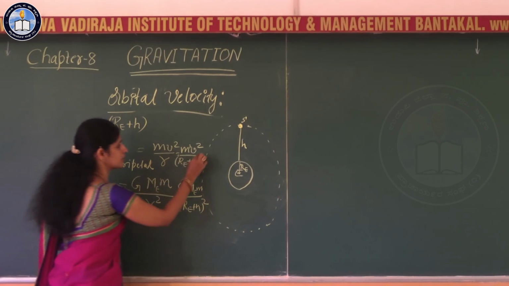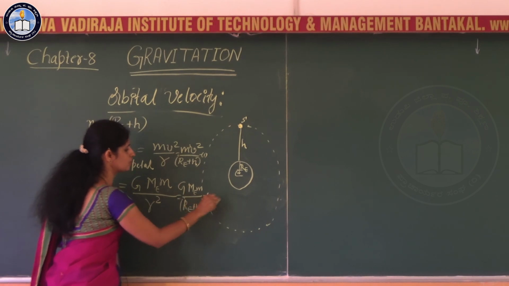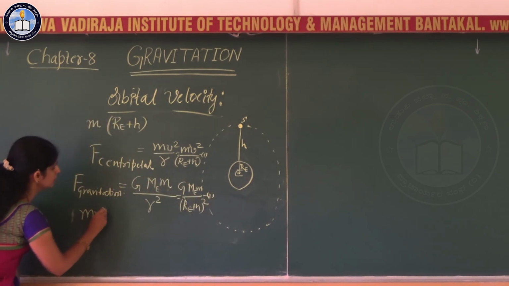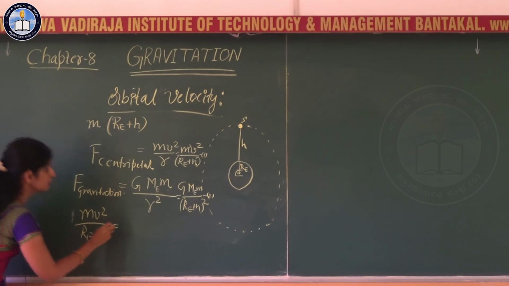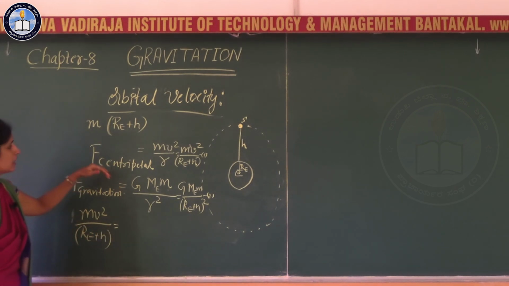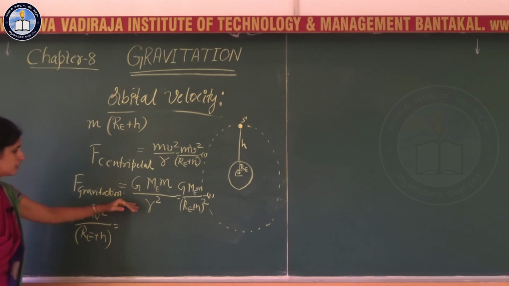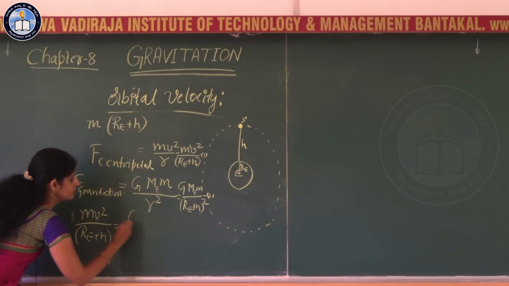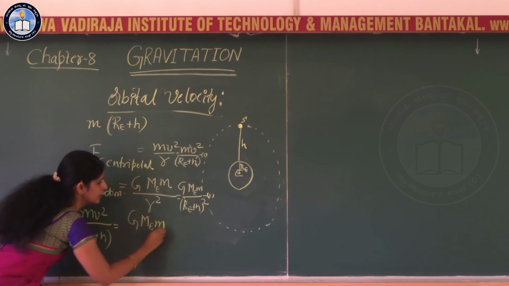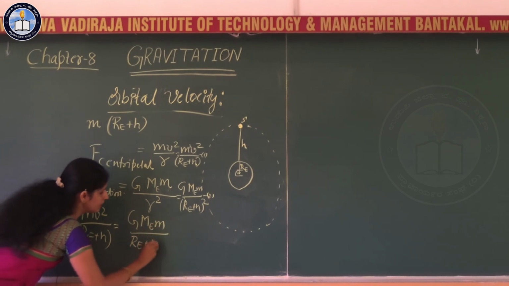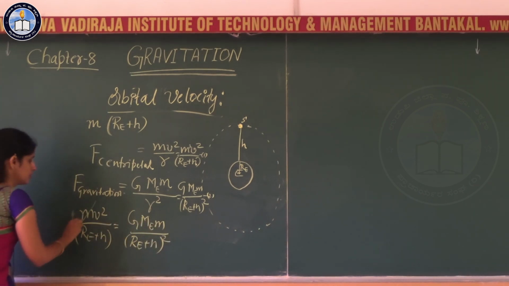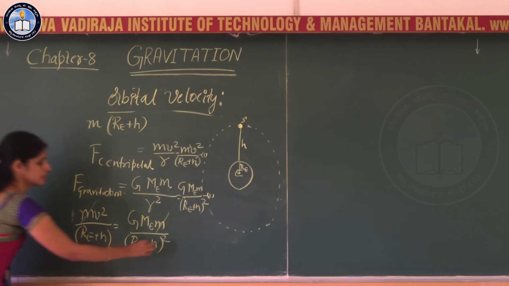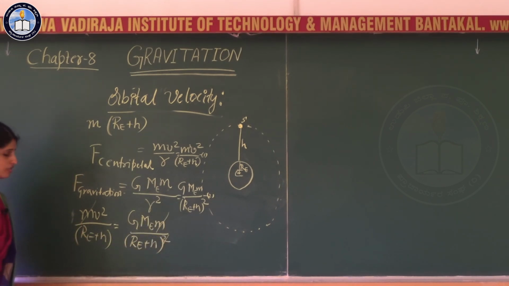Thus, if you take this equation as 1 and this equation as 2, equating equation 1 with equation 2, we have mv square divided by RE plus h equal to G M E m divided by RE plus h, the whole square. Now go for simplification. I will cancel the common terms. The square of RE plus h cancels with RE plus h on either side.